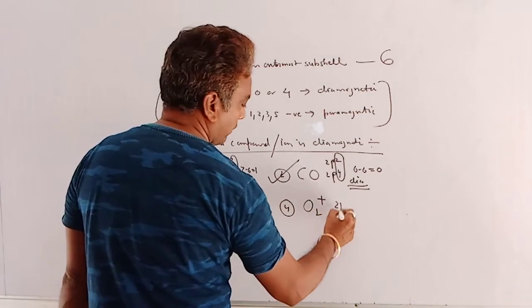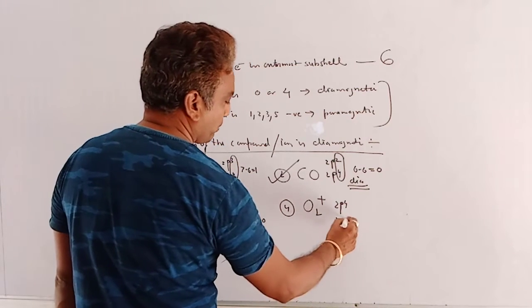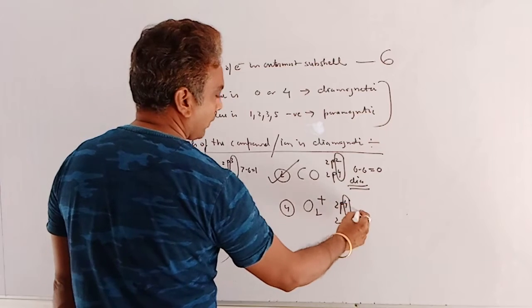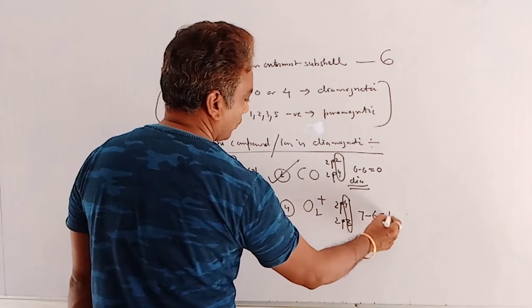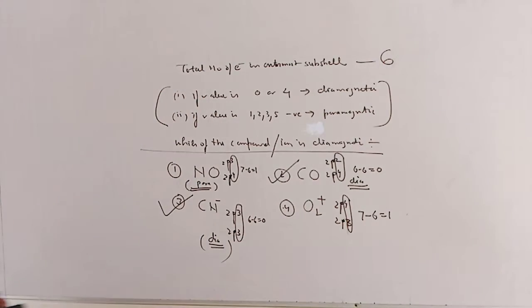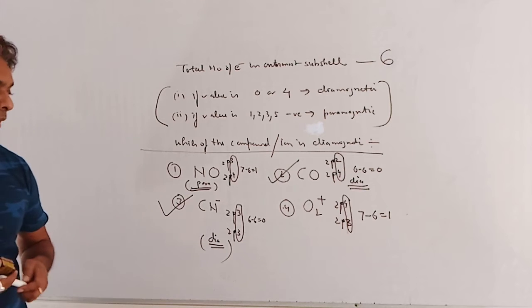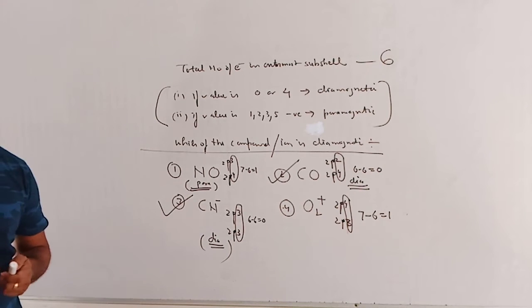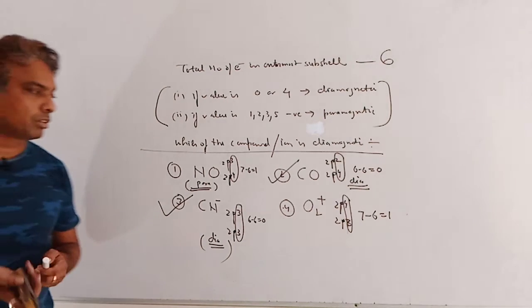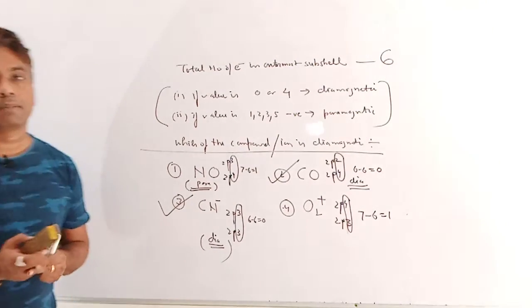O2 plus, it will be 2p4. With one positive charge it becomes 2p3. So the total number of electrons is 7, and 7 minus 6 is 1. So it will be para. Clear? So here is the shortcut trick or method to determine whether a molecule or ion is paramagnetic or diamagnetic. Clear?